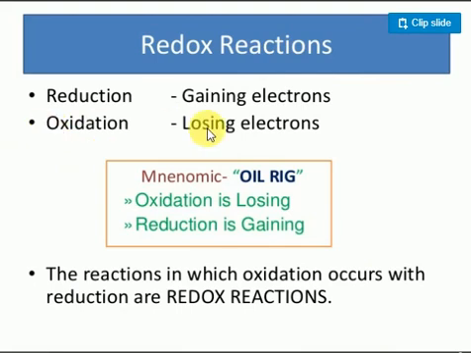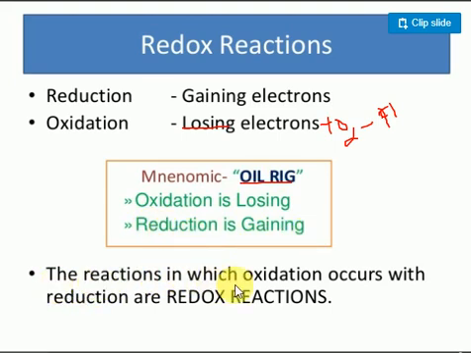Next, oxidation is the loss of electrons. Oxidation is also the addition of oxygen, and removing of hydrogen atoms is also known as oxidation. So how can you remember it? You can remember simply OIL RIG: Oxidation Is Loss of electrons, Reduction Is Gain of electrons.